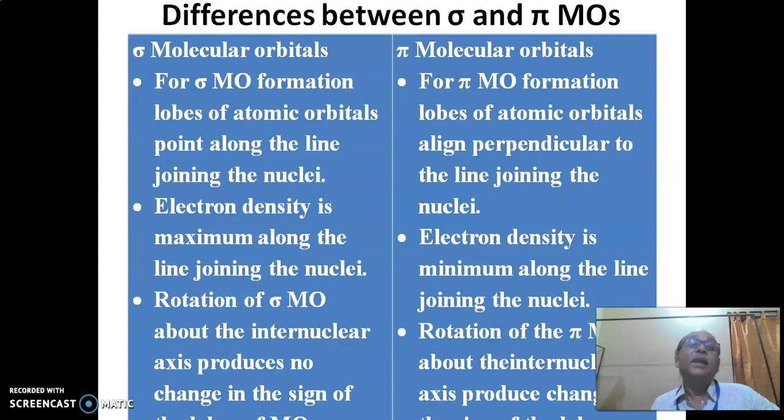Next point, for sigma the electron density is maximum along the line joining the nuclei, while for pi the electron density is minimum along that line. Rotation of a sigma molecular orbital about the internuclear axis produces no change in the sign of the lobes, whereas rotation of a pi molecular orbital about the internuclear axis produces a change in the sign of the lobes.